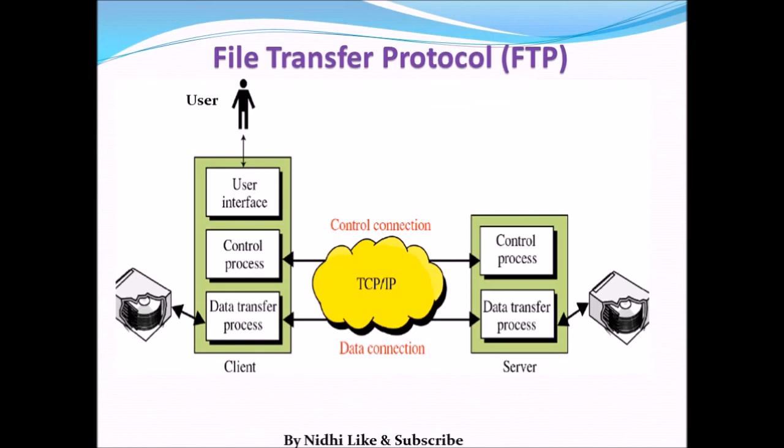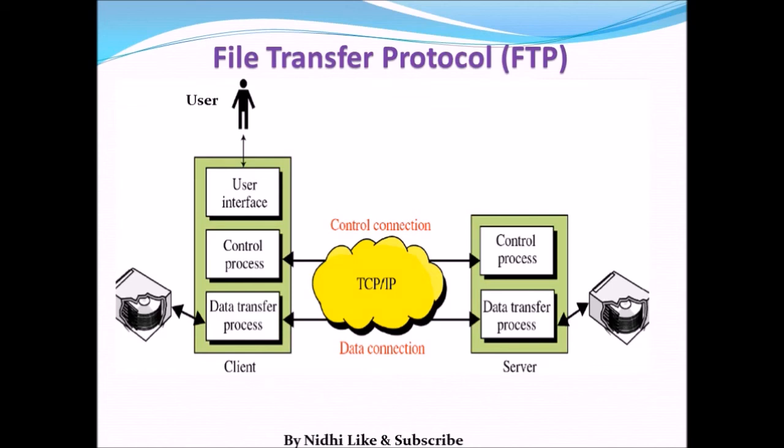See here in the diagram, we are the user. We interact with the client machine, and the client machine has two programs. One is the control process and the second is the data transfer process. This hard disk is our computer hard disk. We are transferring our data to the server or from the server to the client.